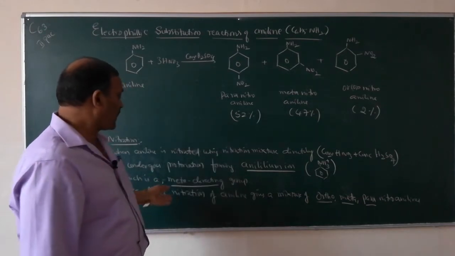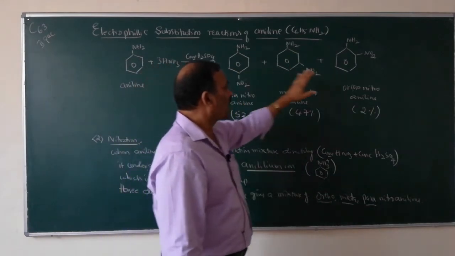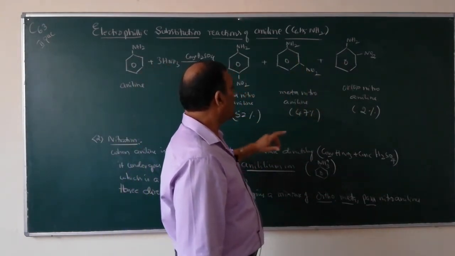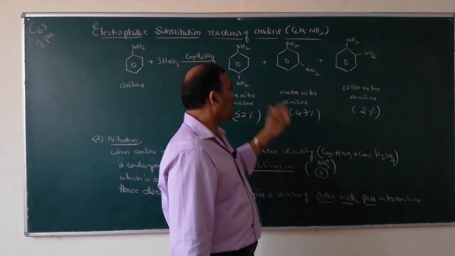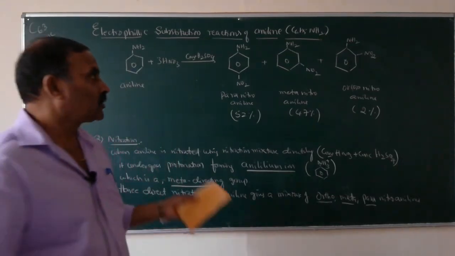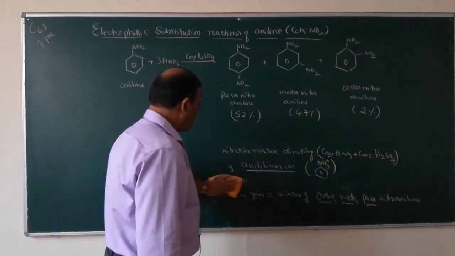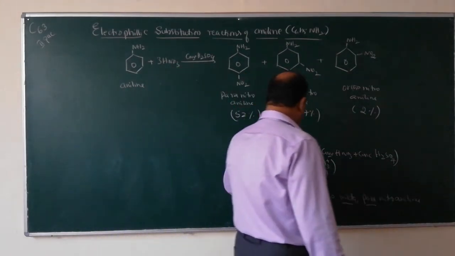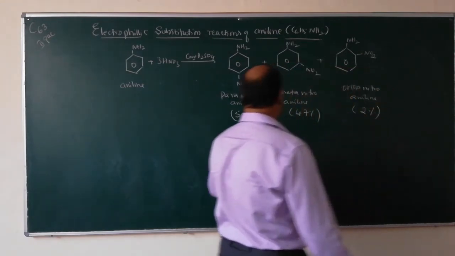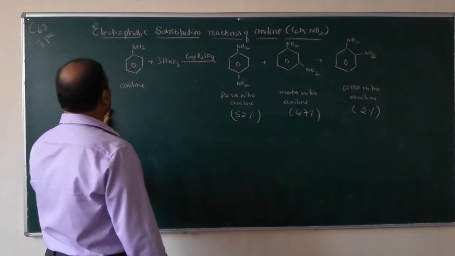Therefore, in addition to ortho and para positions, we also get meta-nitroaniline. The three compounds para-nitroaniline, meta-nitroaniline and ortho-nitroaniline are in the ratio 52% para, 47% meta, and 2% ortho-nitroaniline.